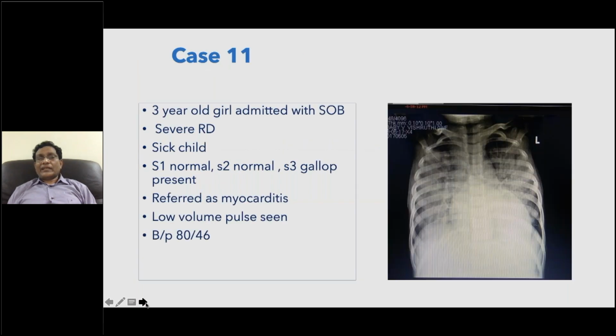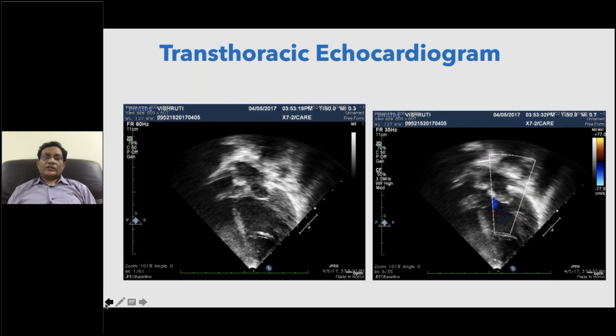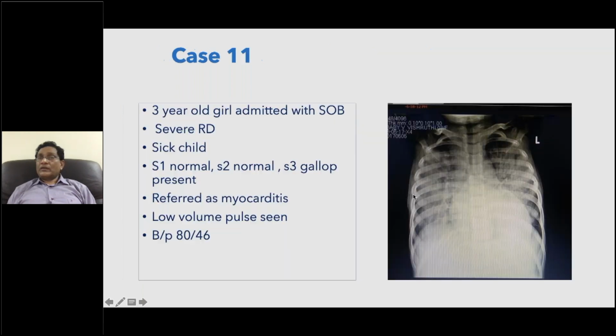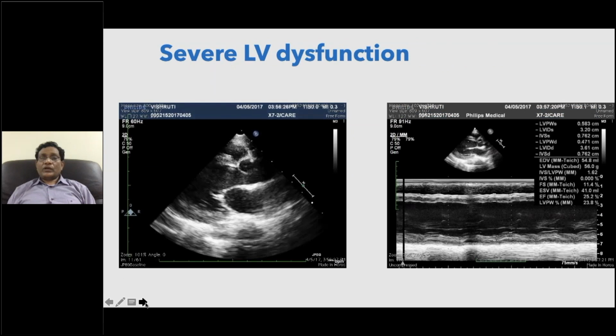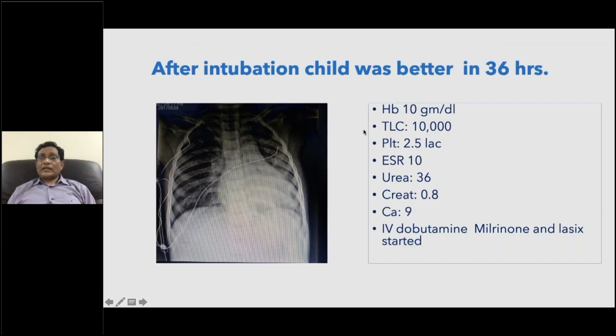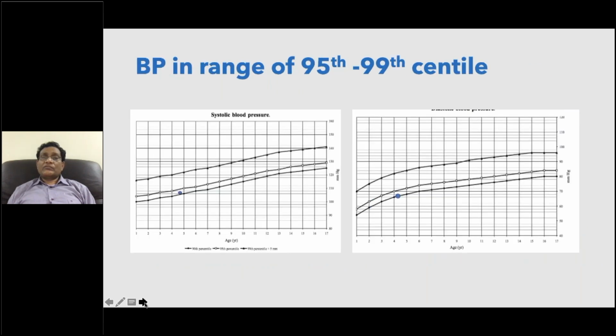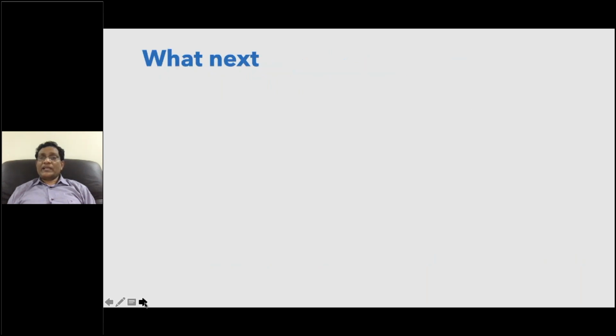Take home messages: LV dysfunction in an infant, you should always rule out ALCAPA by at least taking an ECG in the periphery. When you have grown-up children with this kind of pulmonary edema, you can see here pulmonary edema. First treat the acute pulmonary edema. There is a gallop, and this baby was referred as myocarditis. Actually, in reality, because of LV dysfunction, BP was low. We have to give inotropic support and treated with Lasix, dobutamine, and milrinone.